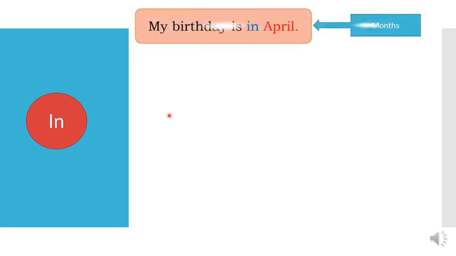Now we will learn about preposition in. This preposition of time is used when we are talking about months, seasons, years, length of time, part of the day, and longer period of time, like centuries, in the past. So let us see few examples.